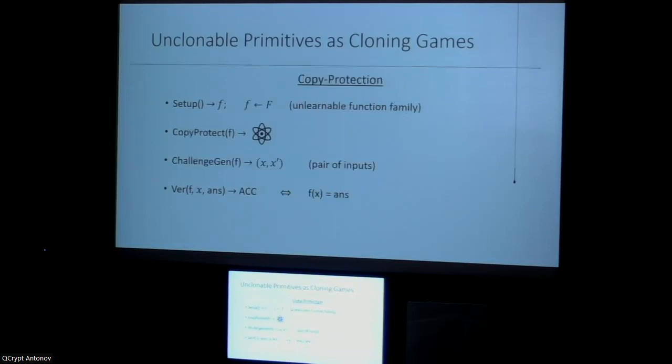Similarly, copy protection, the token will be a copy protective function, and in the verification phase, Bob and Charlie will get inputs to this function and be asked to evaluate them on these inputs. And almost all unclonable primitives can be fit into this framework, with one exception potentially being one-time primitives.